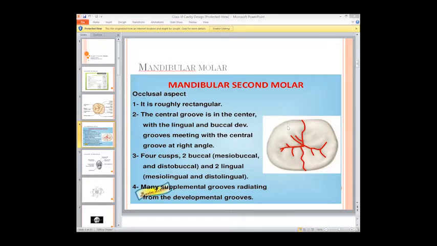On the buccal side, how many cusps do we have? Who said two? This is something you need to understand. There must be three cusps: mesiobuccal, distobuccal, and distal. That distal cusp is within the boundary of the buccal side, not on the lingual side. On the lingual, we have two cusps, mesiolingual and distolingual, right? Yes, that's great.